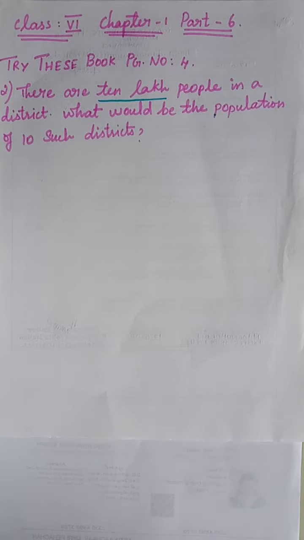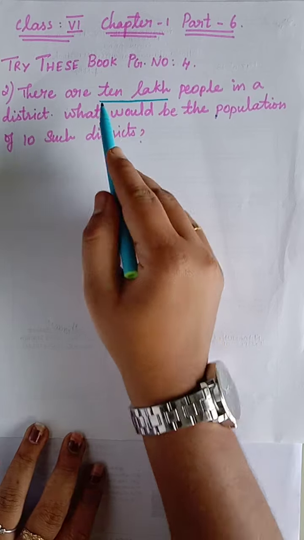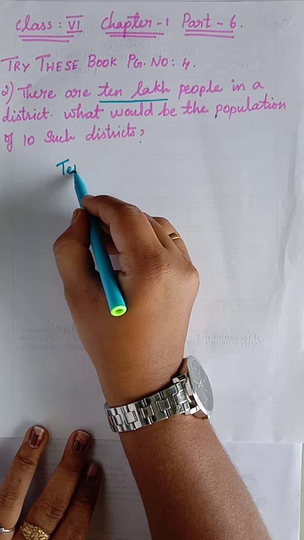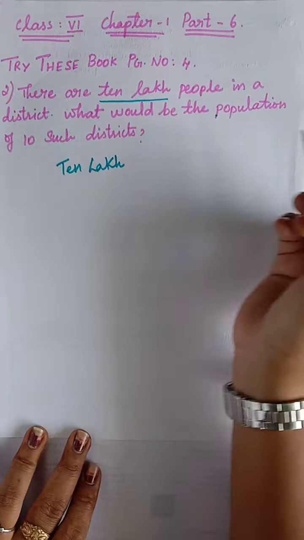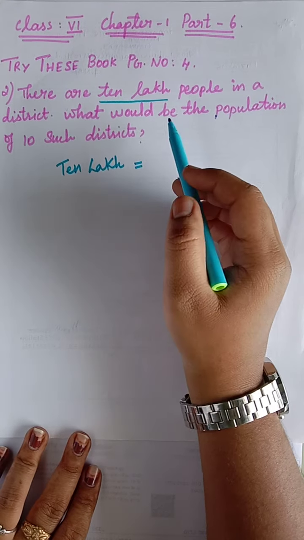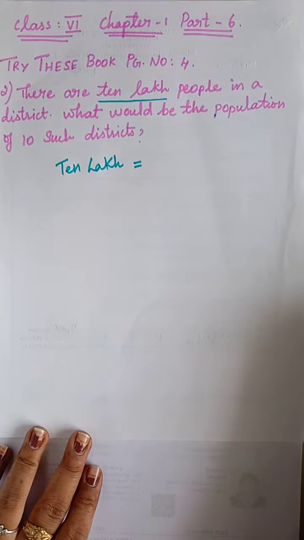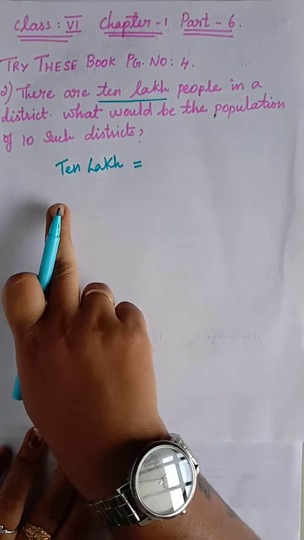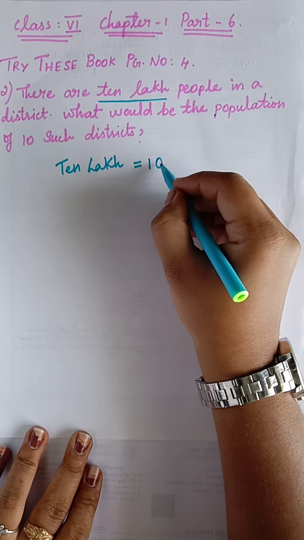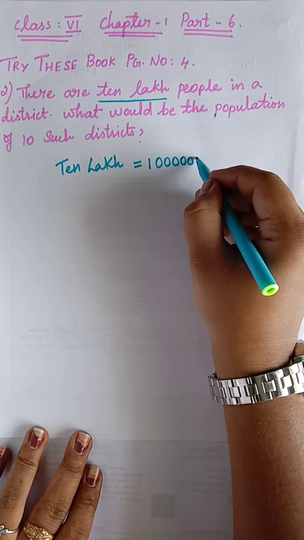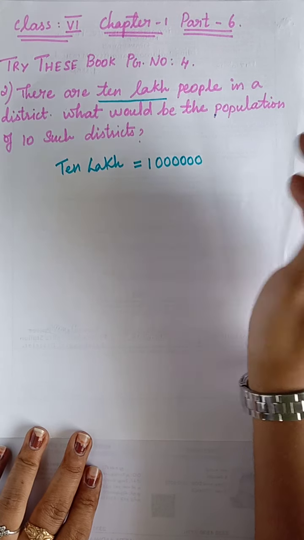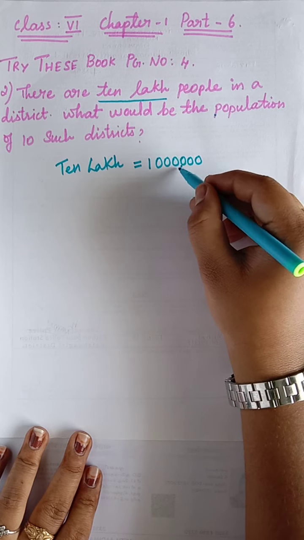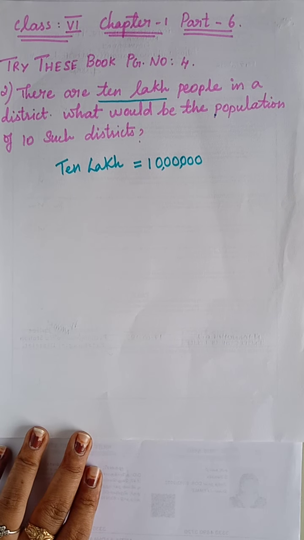Okay, now we can start writing. So start doing the sum. They have given 10 lakh, so take it and write 10 lakh first. How will you write 10 lakh in number? For lakh it is 5 zeros, but for 10 lakh it is 6 zeros. So here 1, 2, 3, 4, 5, 6. Now we have to put commas in the Indian system, that is 1 2 3 comma 1 2 comma 1 2. It is 10 lakh. Leave it. Next we can enter into the question.